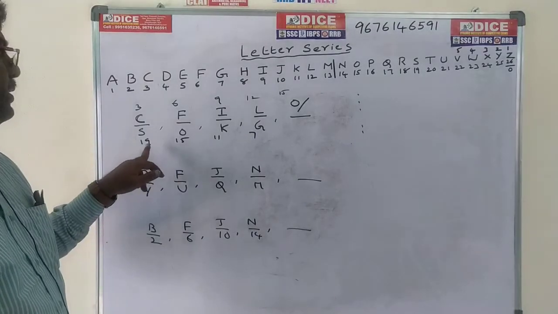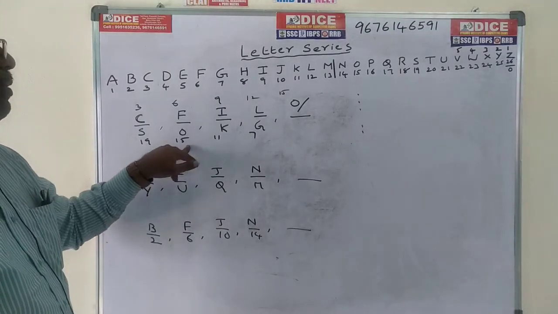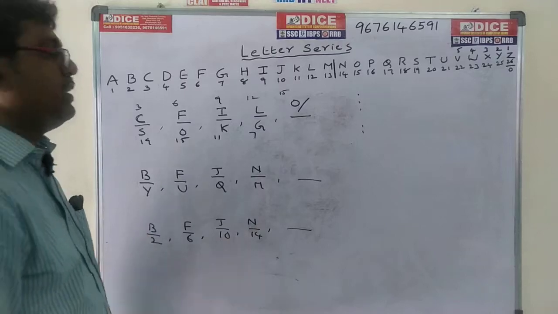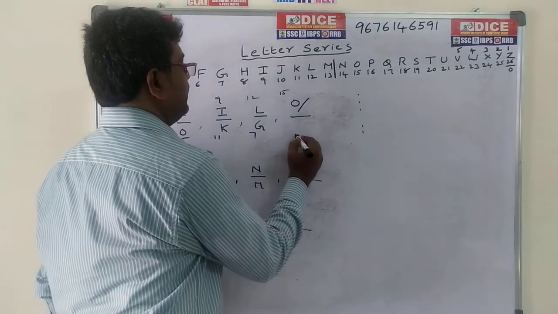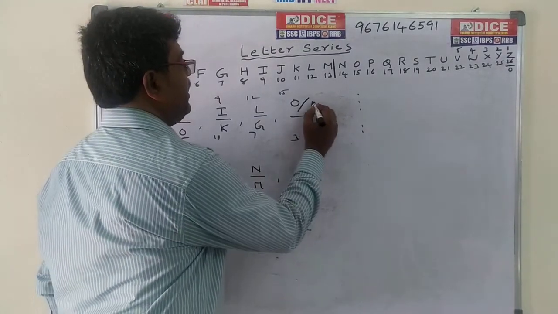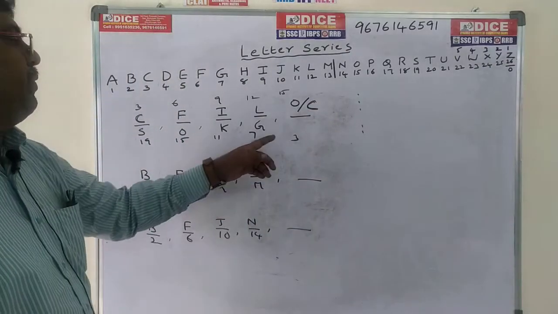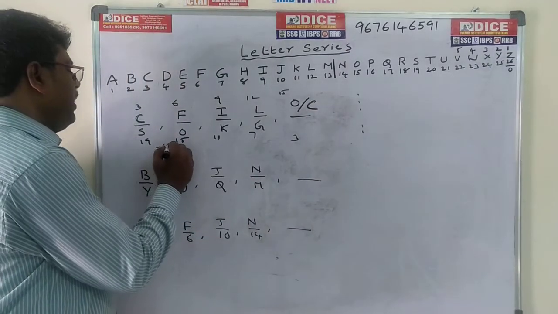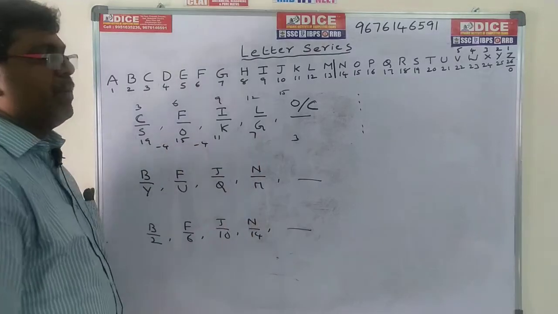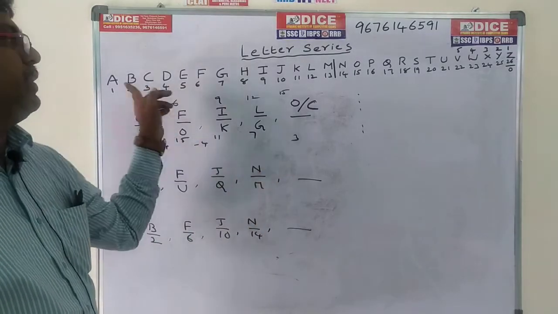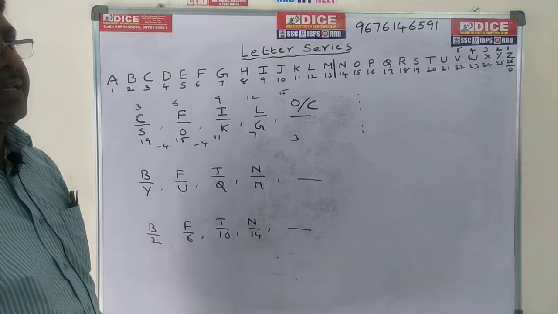Every time the difference is 4: 19 minus 15 is 4, 15 minus 11 is 4, 11 minus 7 is 4, and 7 minus 4 is 3. What is the code for 3? C is the answer. So the answer is O by C. Every time the difference is minus 4, so 7 minus 4 is 3. C means 3. So the required answer is O by C.